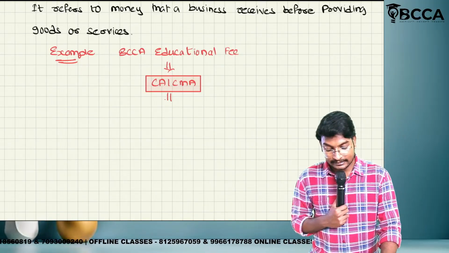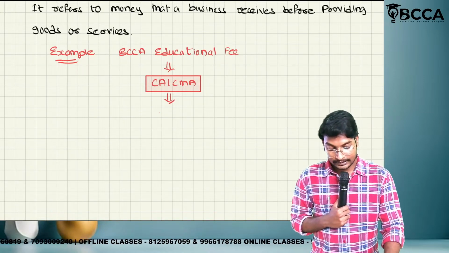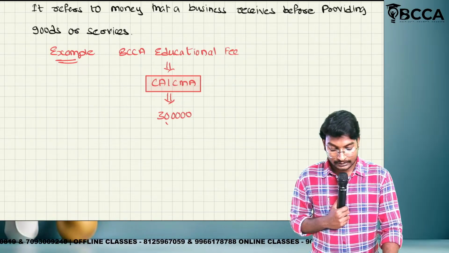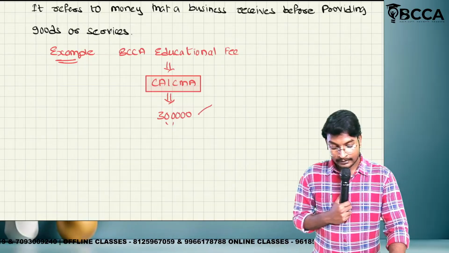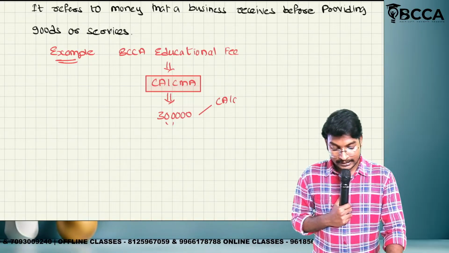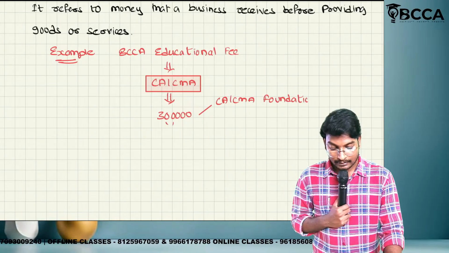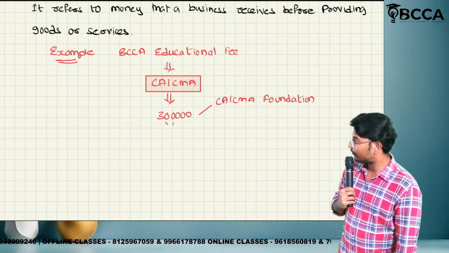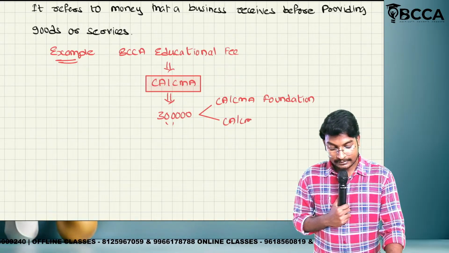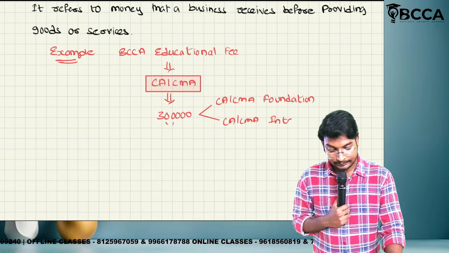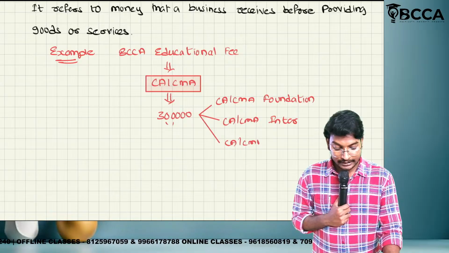Let us take an example amount only. This is not an actual amount. I am taking 3 lakhs as education fee. That means this 3 lakhs is for CAR CMA Foundation, then CAR CMA Inter, and the next one, CAR CMA Final.